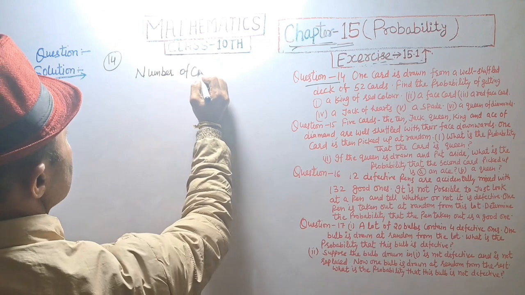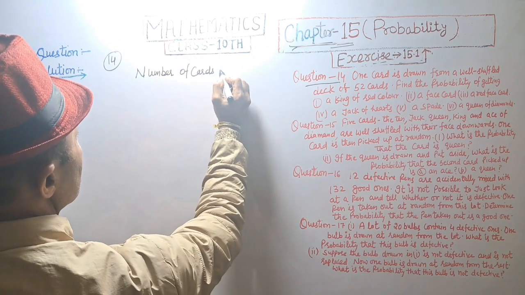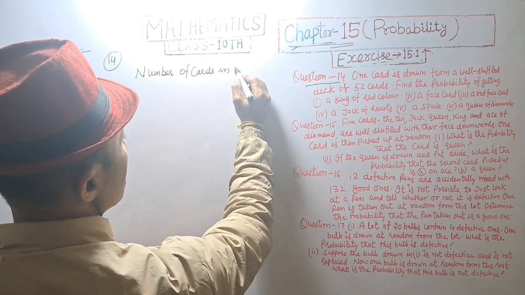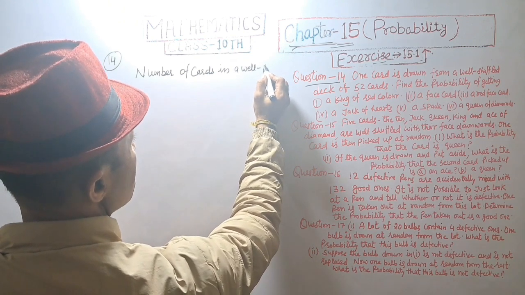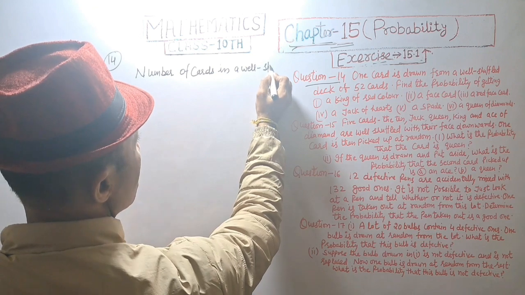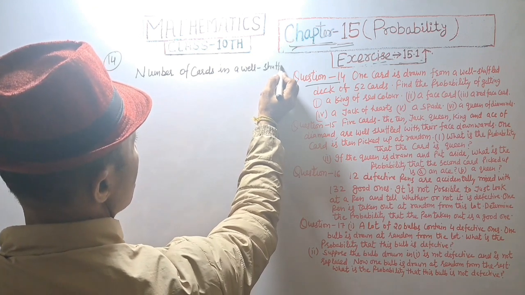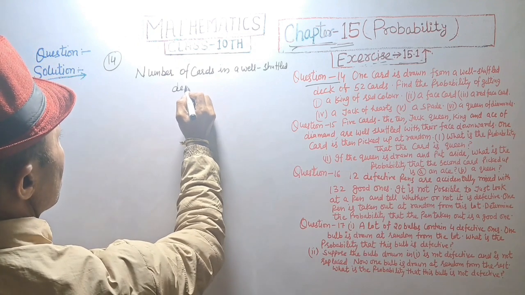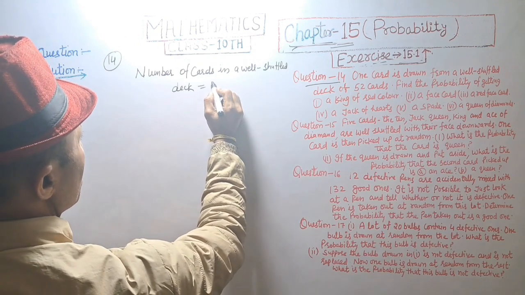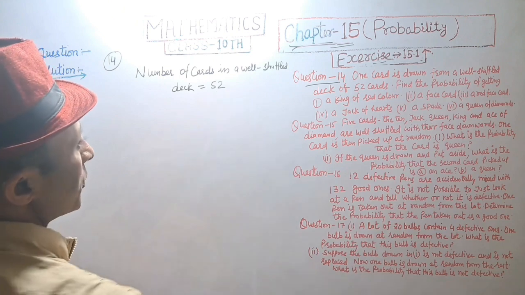Number of cards in a well shuffled deck is equal to 52.